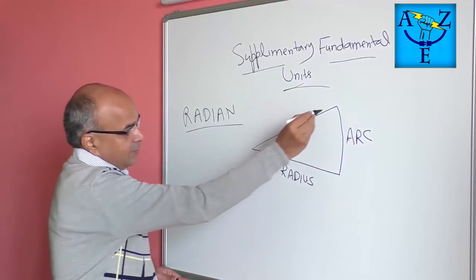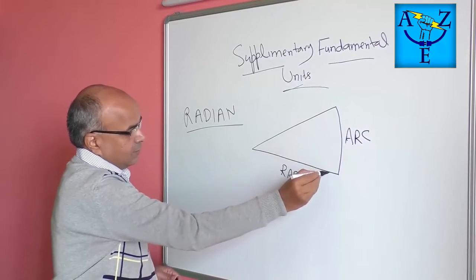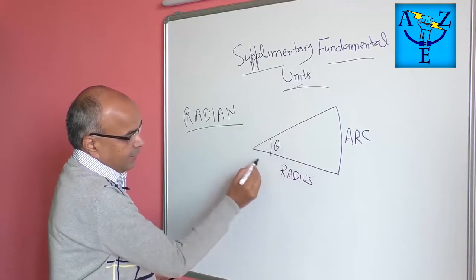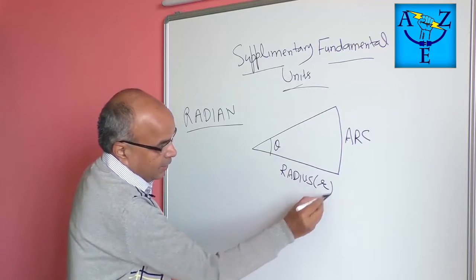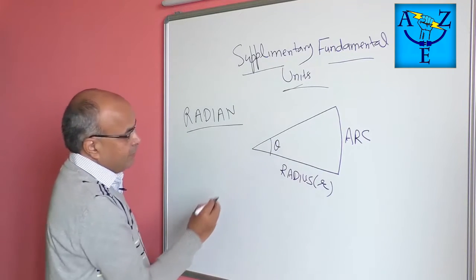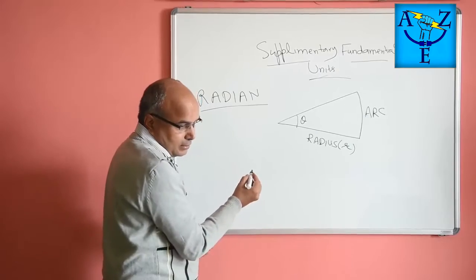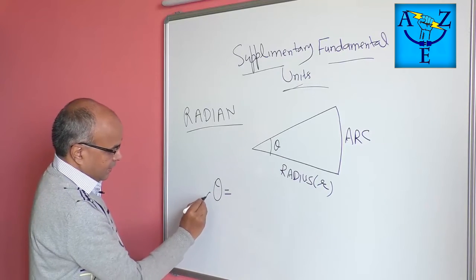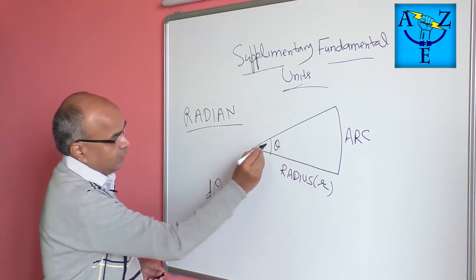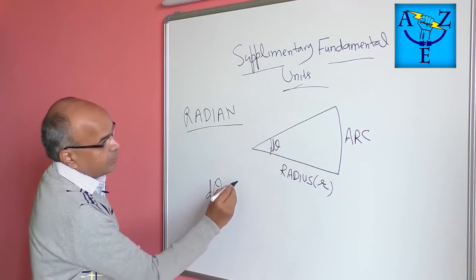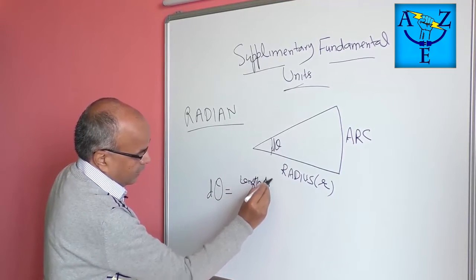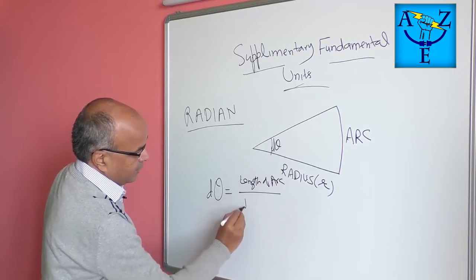So if we measure this length of this arc and divide it by the radius, which we can say r, then that will be called basically radian. So if we are saying theta, which is the radian, d theta, we call it d theta, then that will be equal to the length of the arc divided by radius.